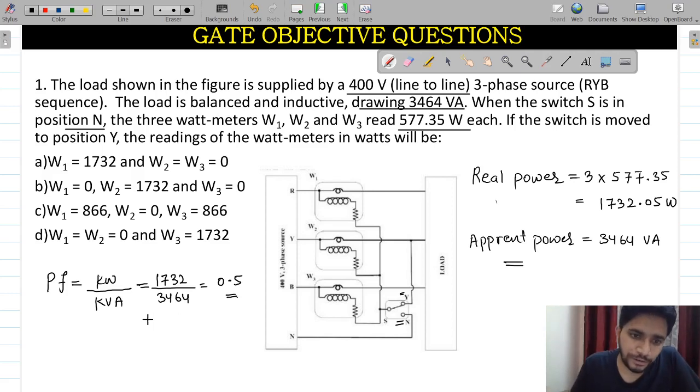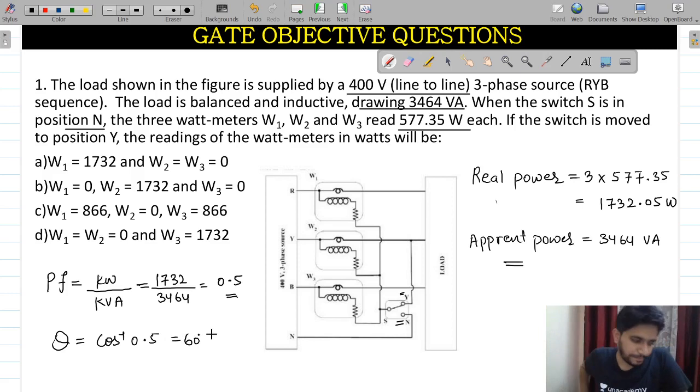If I want to find out the angle between the voltage and current phasor, the angle theta, or phi, will be cos inverse of 0.5. It will be 60 degrees. Simply, we have calculated the power factor of the system. No more, we have just calculated the power factor of the system.